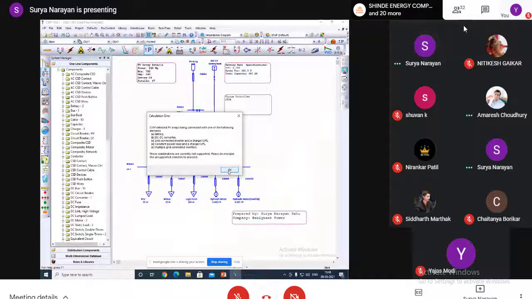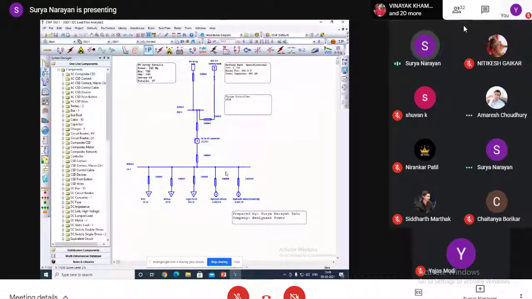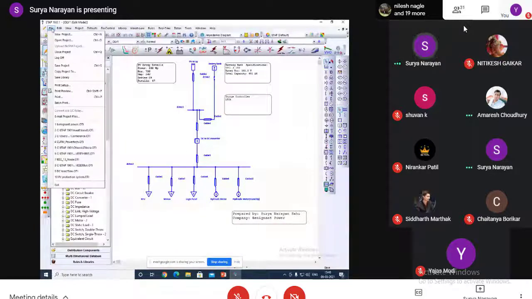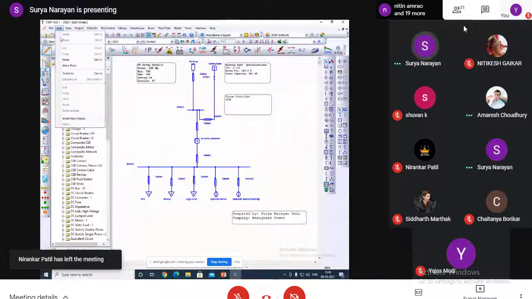One thing here is not there. That is a charge controller like in PVsyst. Here we don't have any charge controller.